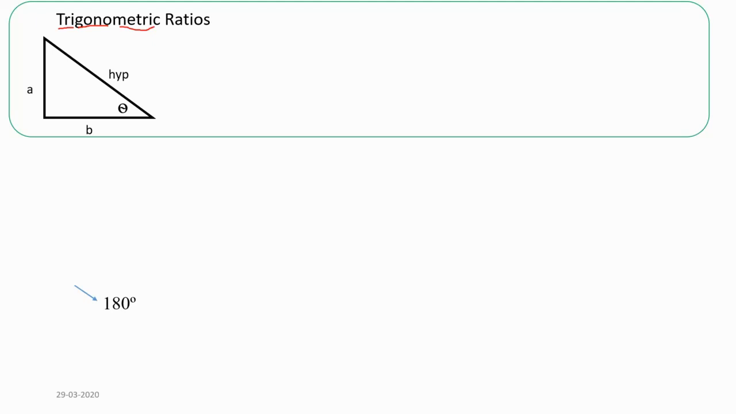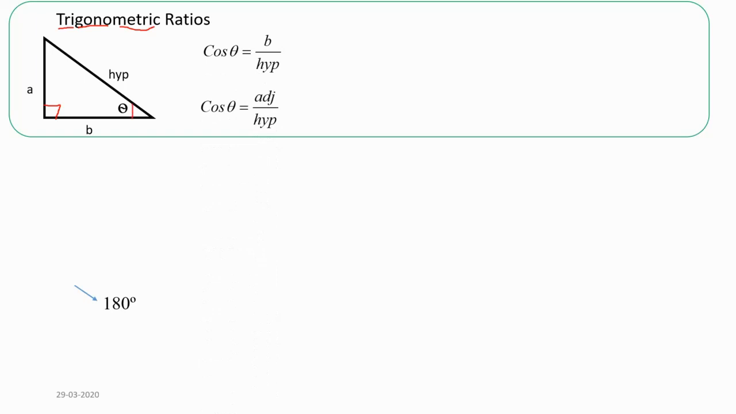Ratios means fractions. A trigonometric ratio explains the relation between the sides. If you have one side and the angle, how to calculate the other sides, and if you have 2 sides, how to calculate the angle. These relations are explained through trigonometric ratios. The trigonometric ratio is applicable only to a triangle with a 90 degree angle. One of the angles of the triangle should be 90 degrees, or the triangle should be a right triangle. Trigonometric ratio is applicable only to the right triangle.